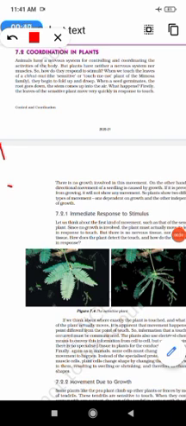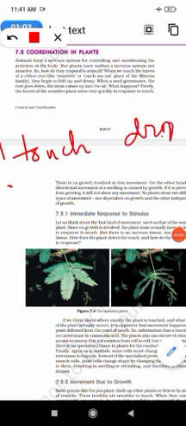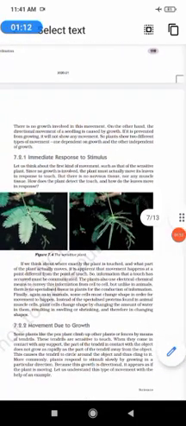Even we see that when seeds germinate, the root moves towards down and the shoots will move up, right? So firstly, the leaves of the sensitive plant move very quickly in response to touch. So here the stimulus is touch and the drooping is the response. Then there is no growth involved in this movement.